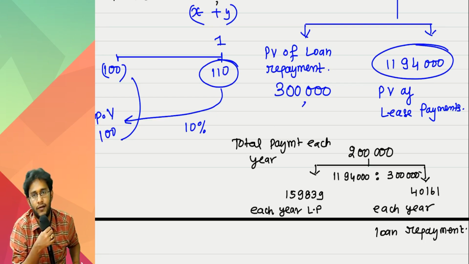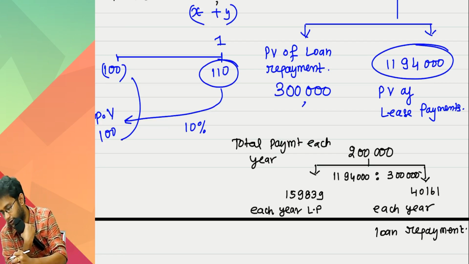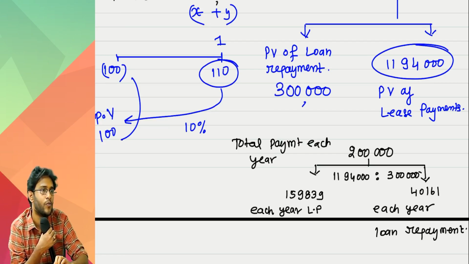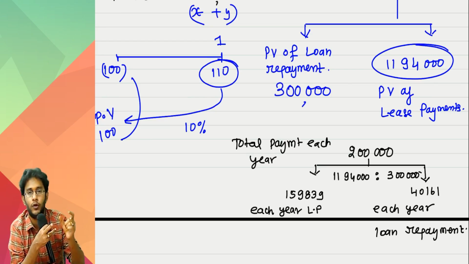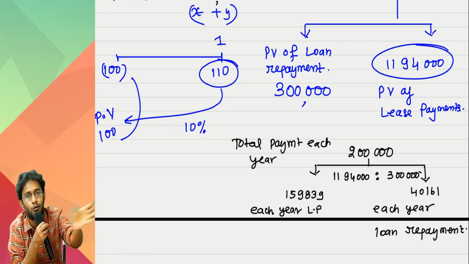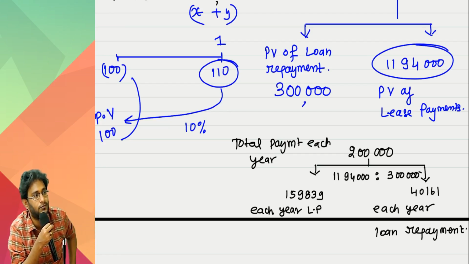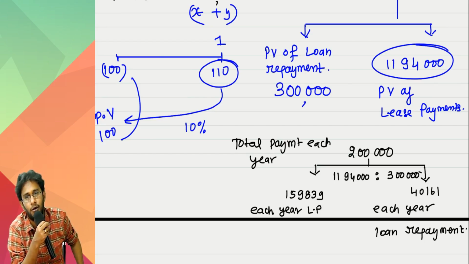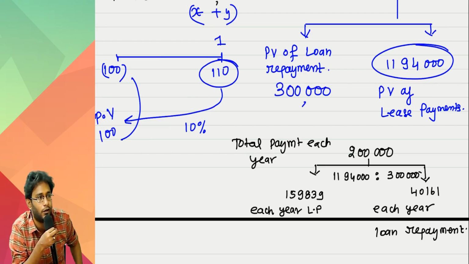If you don't like this, I have another method that will also give you the same answer. You know the amount of loan. How much is the loan? 3 lakh rupees. It is repaid over a period of 20 years. Interest rate is 12%. Work out the annual installment. Installment is 2 lakhs minus that, automatically 159,830 comes. You know how to work out the equated annual installment? Total loan divided by the annuity factor.